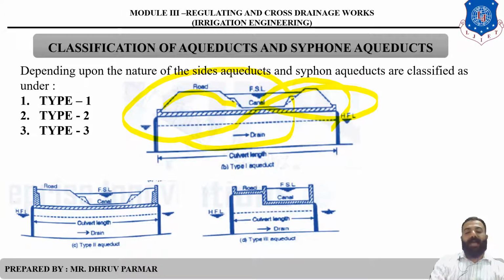In type 1, an earth bank is constructed on the side of the canal. But in type 2, we usually show that the end side of the canal is replaced by a retaining wall. In type 3, total concrete is used on the side of the canal. So there are type 1, type 2 and type 3, which are based on the sides of the aqueduct and siphon aqueduct.